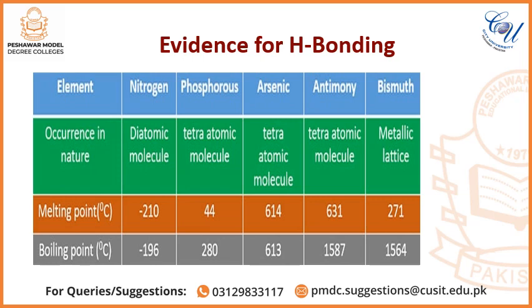Now, evidence for the existence of hydrogen bonding. Dear students, the evidence for the existence of hydrogen bonding comes from the study of boiling points of group 4, 5, 6, and 7 elements by comparing them with the boiling points of the hydrides of these group elements. Look at the table of the nitrogen family.